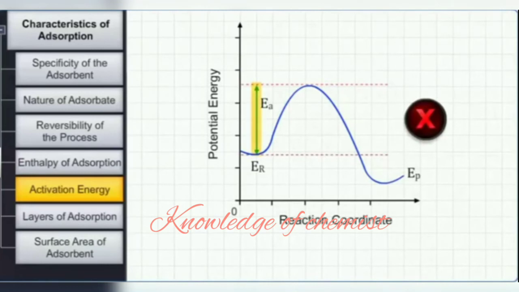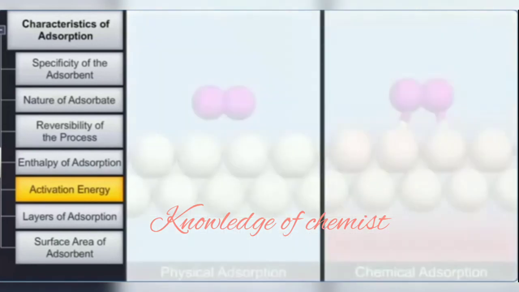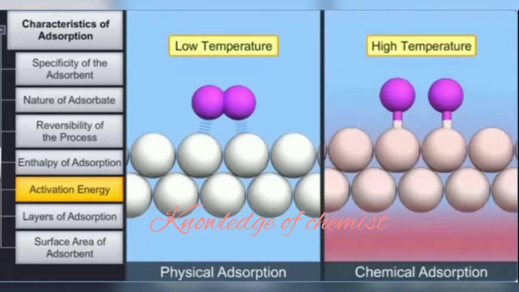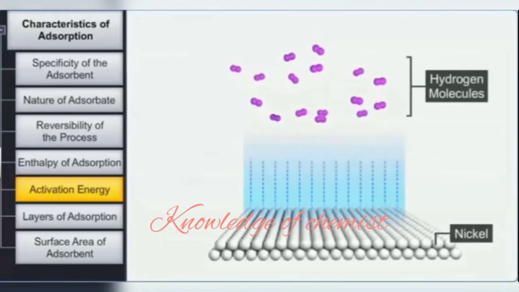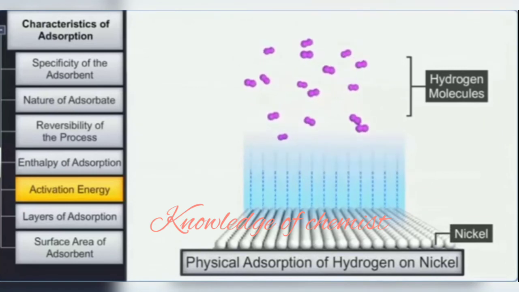However, as chemical adsorption is the formation of surface compounds, activation energy is required for the formation of chemical bonds between the adsorbent and the adsorbate. A gas may be physically adsorbed at low temperature but chemically adsorbed at high temperature. During the adsorption of hydrogen on nickel at low temperature, hydrogen is physically adsorbed on nickel.